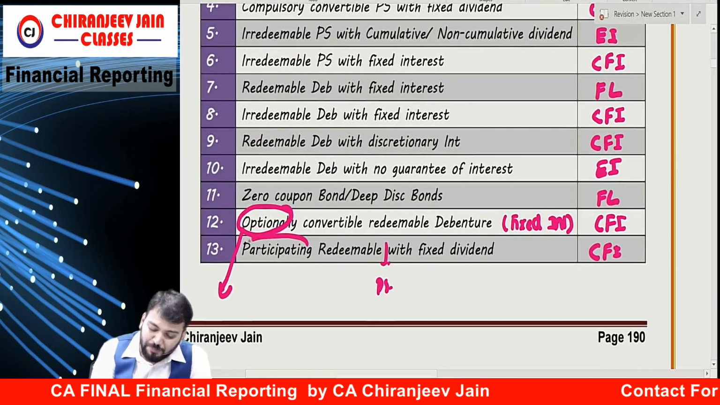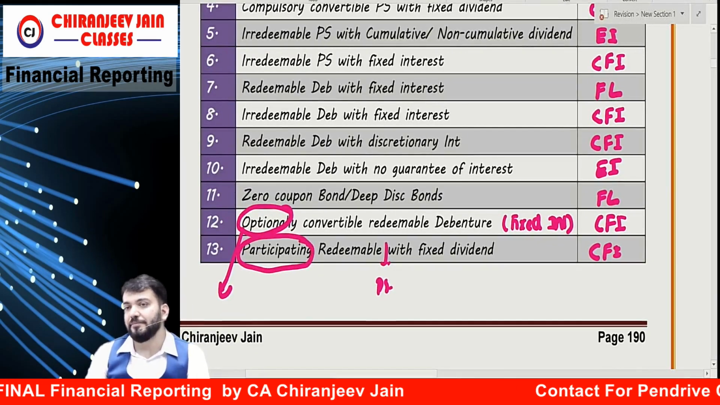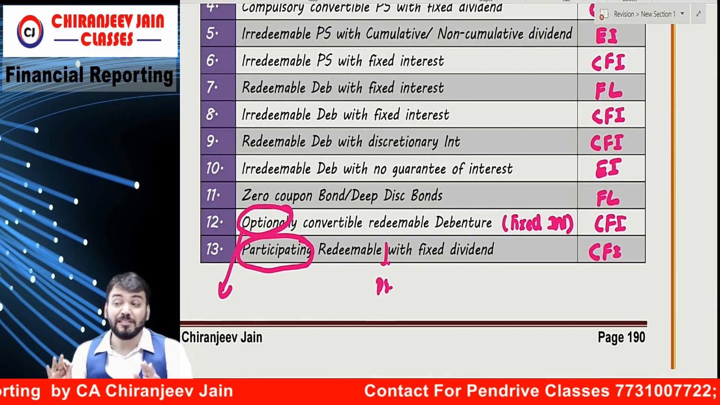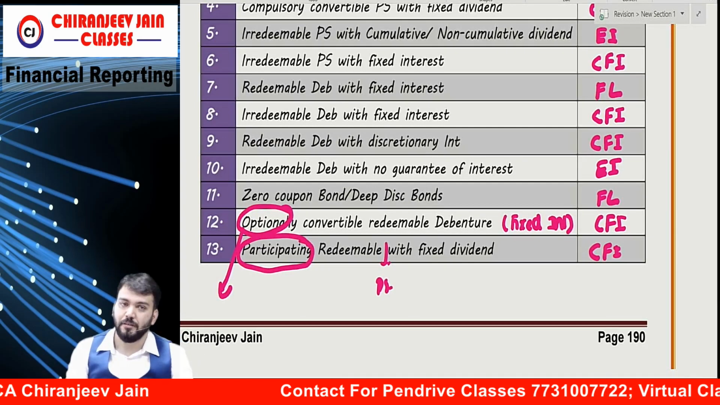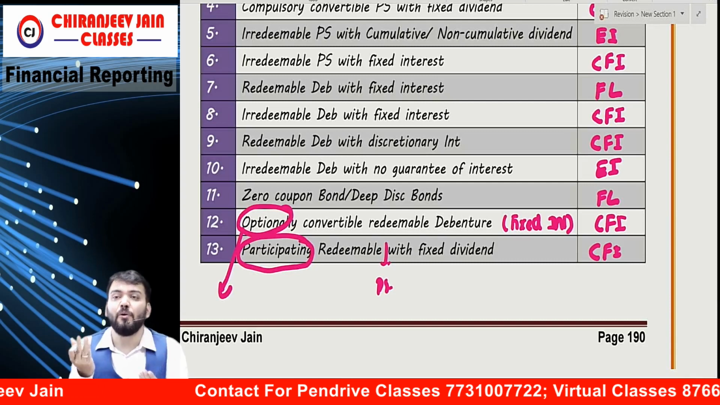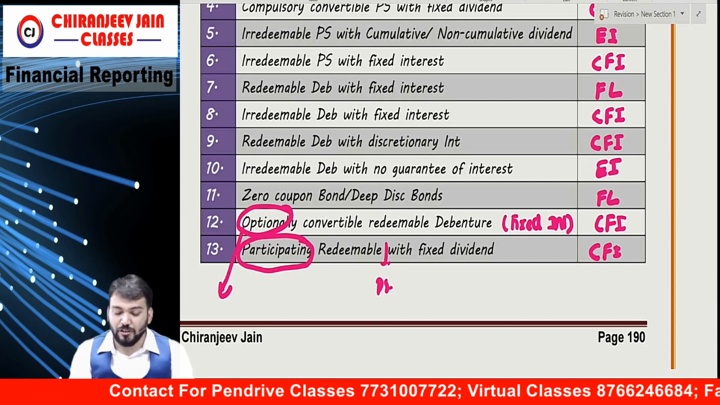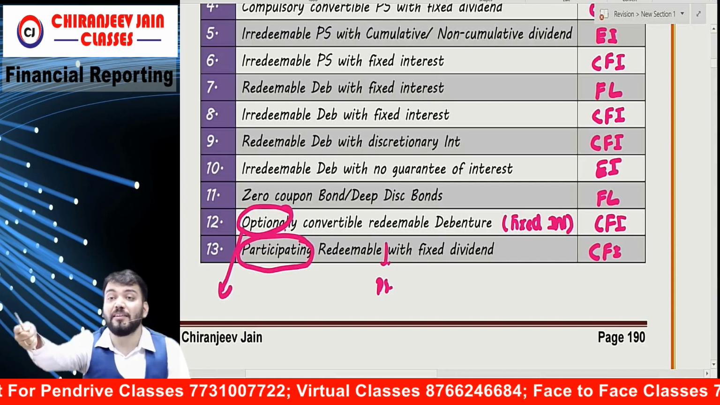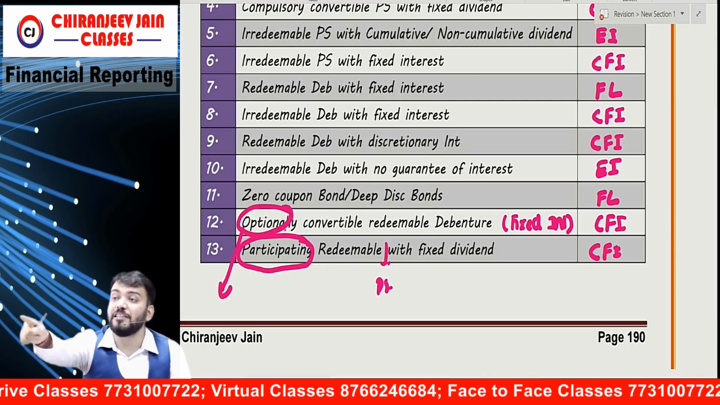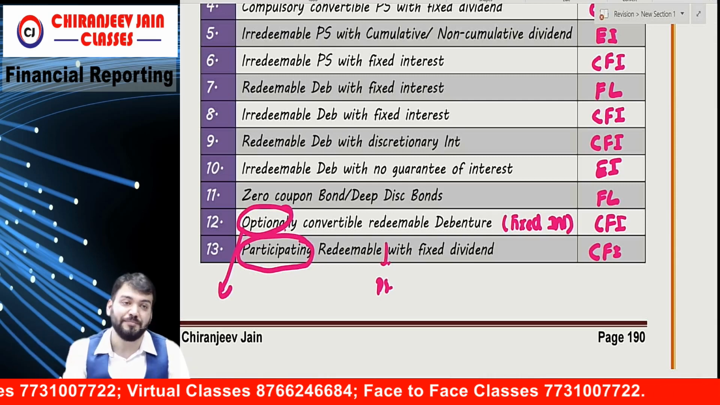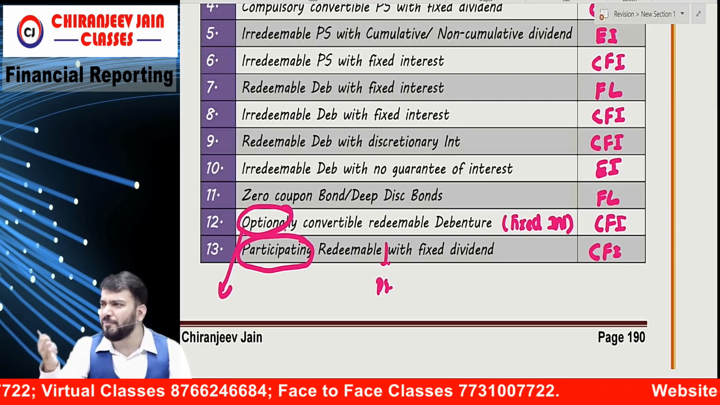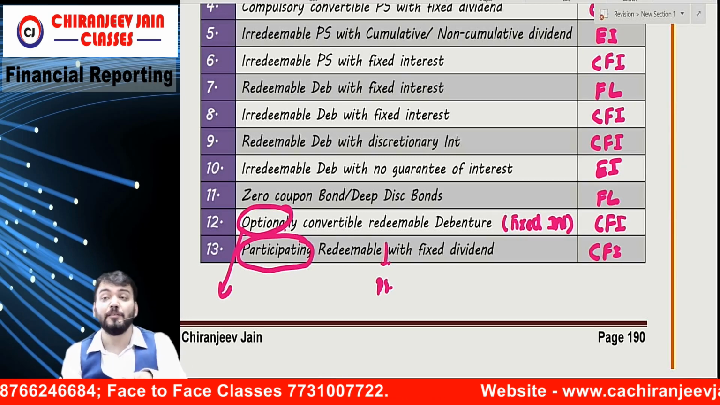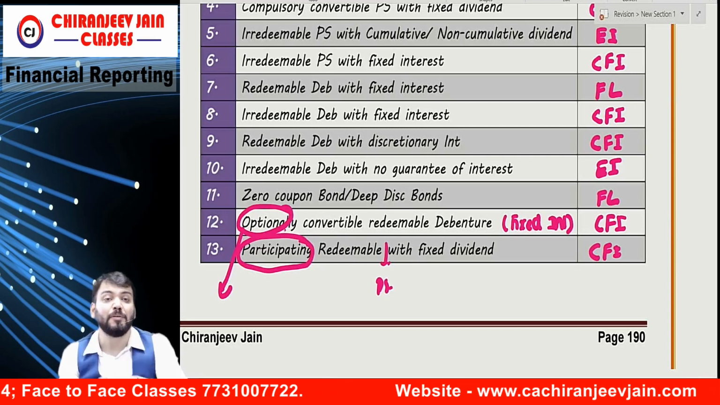So here the word is participating. Correct? In a simple way, whenever some right is given to the holder, you can see there is an option. Option has been given to the holder, right has been given to the holder. Whether you can convert or you can redeem. So right has been given. And participating means a right has been given that you can participate in surplus fund.